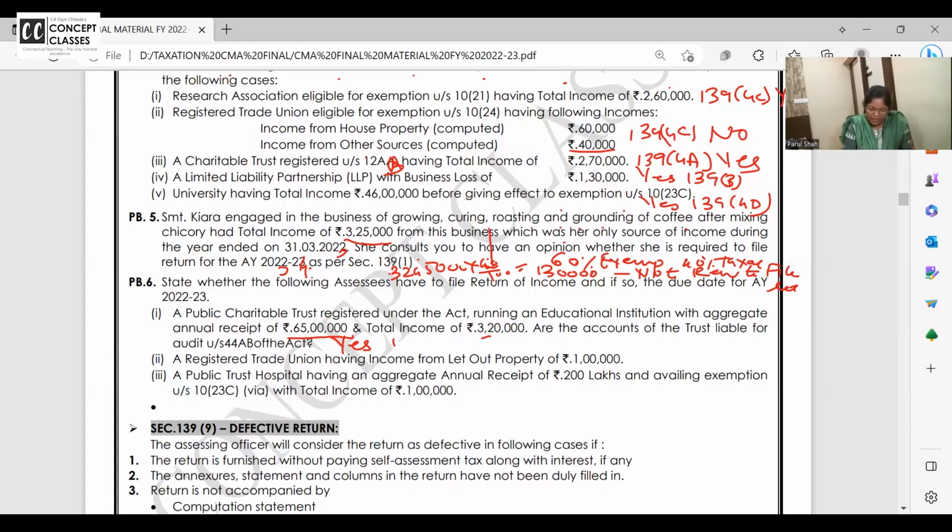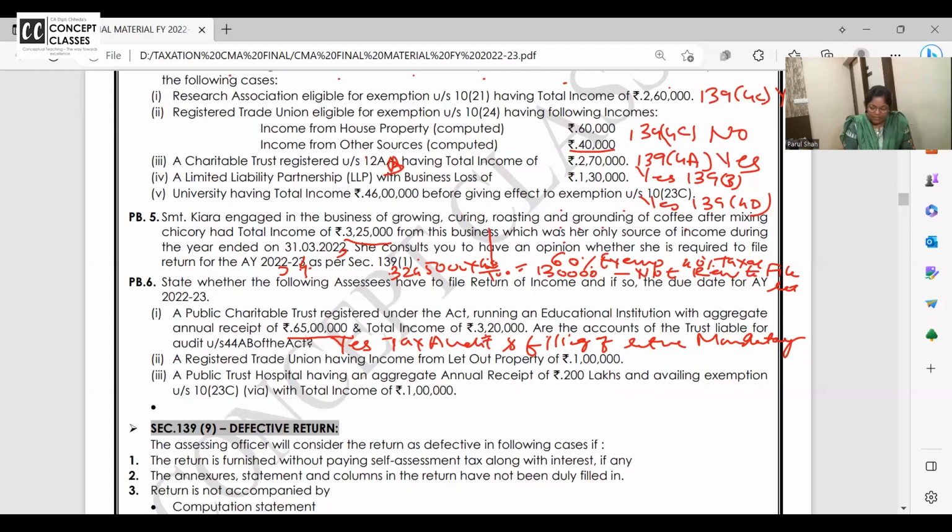Yes. What they are asking? Yes, tax audit and filing of return mandatory. It is mandatory to file the return and do the audit.